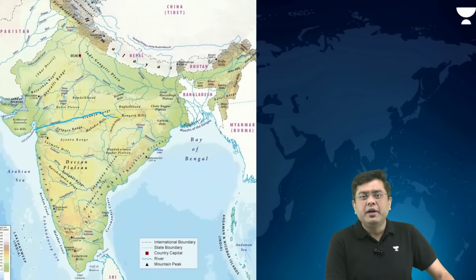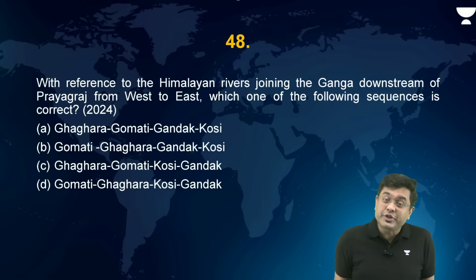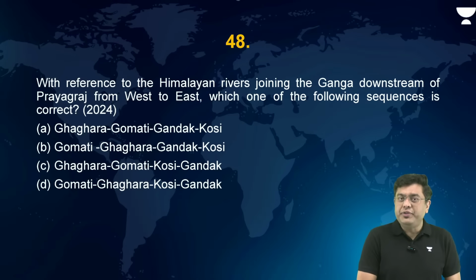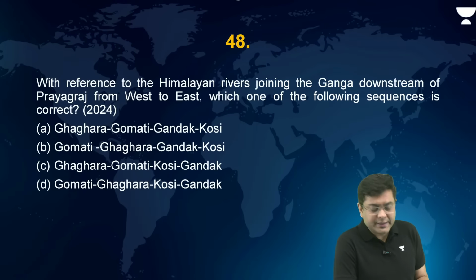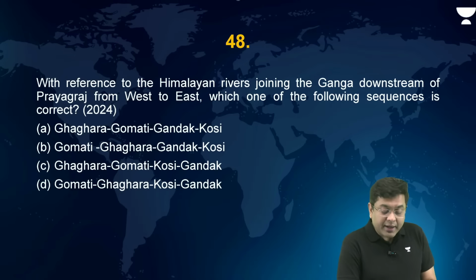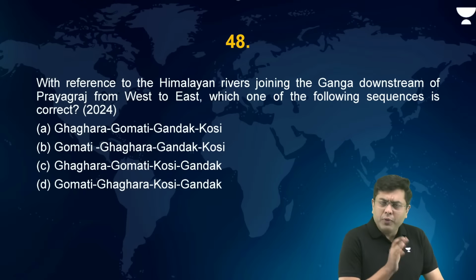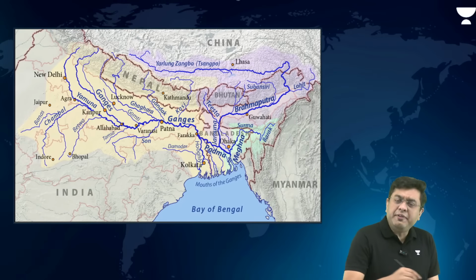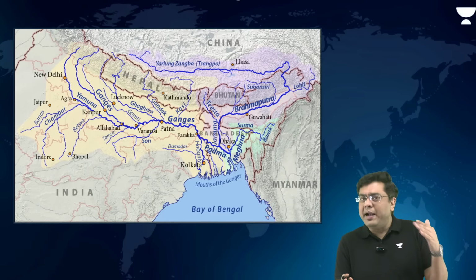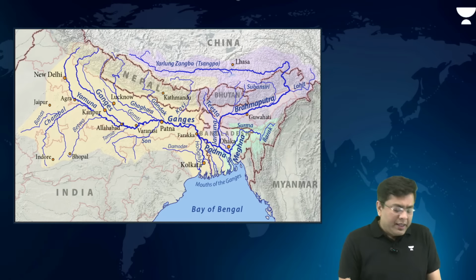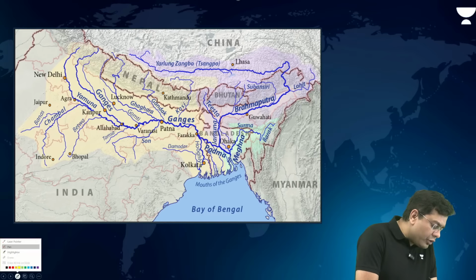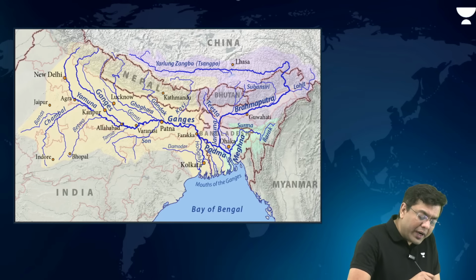Now, with reference to the Himalayan rivers joining the Ganga downstream of Prayagraj from west to east, which one of the following sequences is correct? Ghagra, Gomti, Gandak, Kosi. Gomti, Ghagra, Gandak, Kosi. So, which of this order is correct? If we take a look at it, all these are the left bank tributaries of river Ganga.